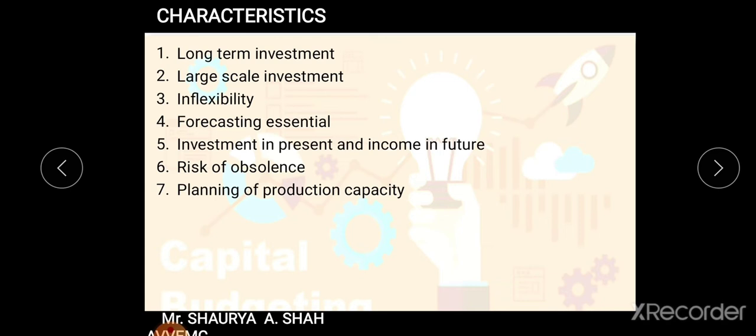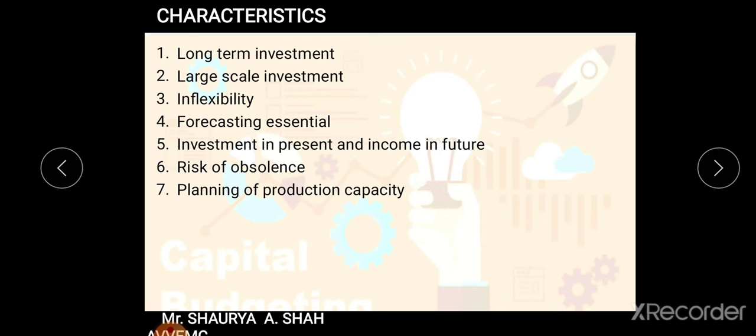Third, inflexibility. As it is for a longer period of time and it is done on a larger scale, the decisions which you make, particularly in capital budgeting, are fixed in nature. They cannot be altered or changed, because if we change the decision, one has to pay a very heavy price and the entire investment can convert into a loss. Is it clear? So capital budgeting decisions are rather inflexible.